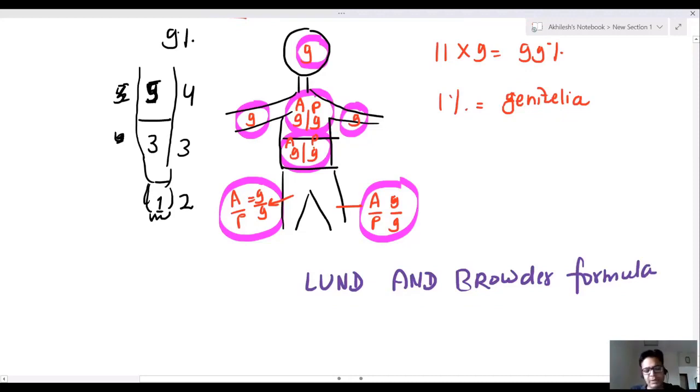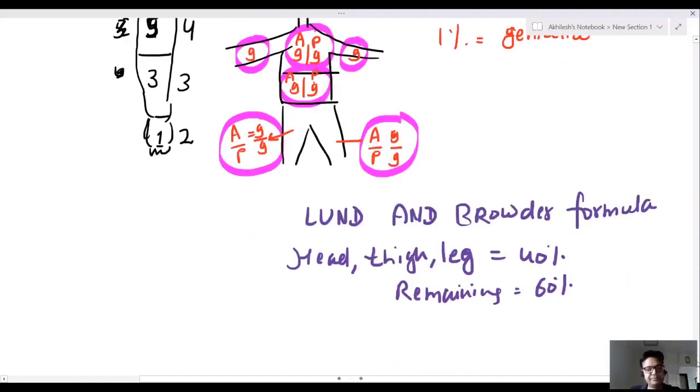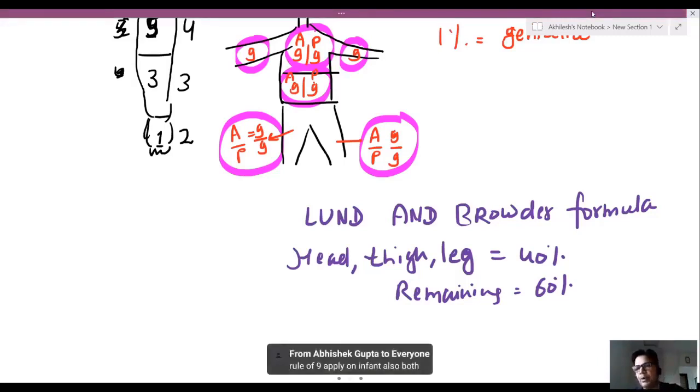What is the Lund and Browder formula? Head, thigh, and leg constitute 40%. All the remaining part is 60%. This is known as the Lund and Browder formula.